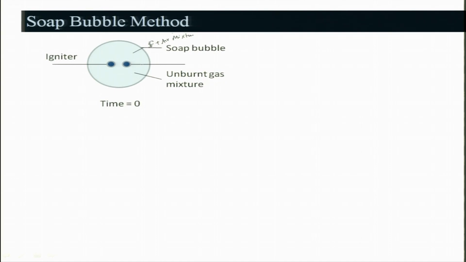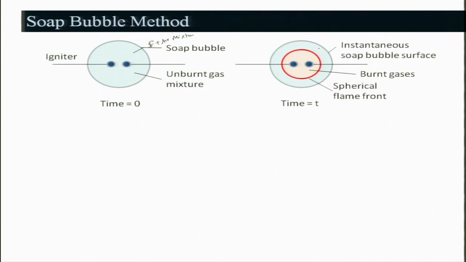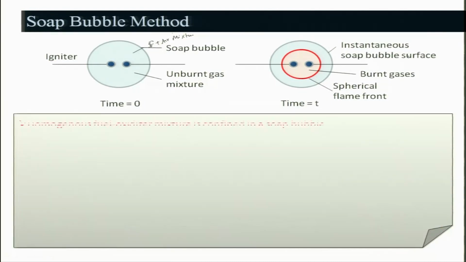And if you look at the igniter, this is the unburned mixture, and at time t when you ignite, the flame will be moving in front, and then you will have to track this flame and look at it. You can assume it to be a spherical flame front, and of course, when the flame moves, it may expand a little also. So, bubble surface, instantaneous flame surface.